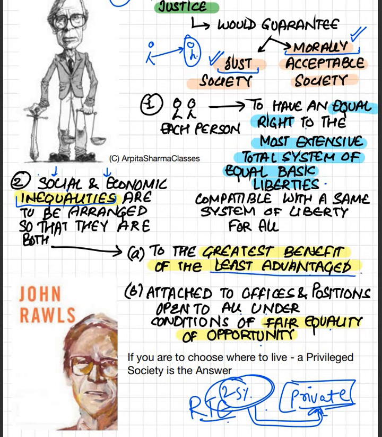This inequality, that only the rich or those who can afford it could go to private school, now, by adding the right to education and the quota of 25%, that inequality is also favoring the least advantaged people. Even those who cannot afford to go to the private school can use the quota and enter. Even in my school, there were so many students who used that quota, right? So even these economic and social inequalities are also helping the least advantaged, because the government is stepping in.